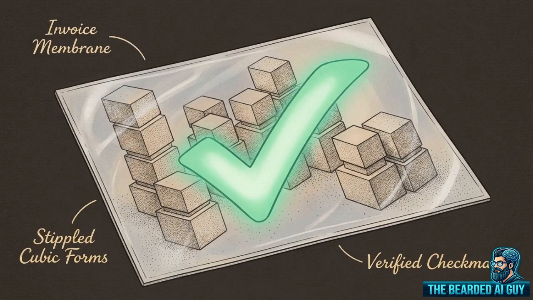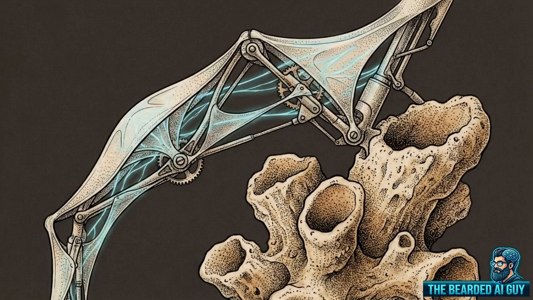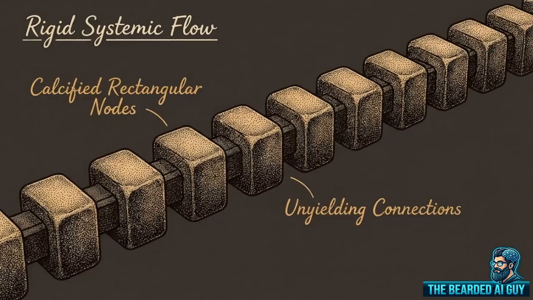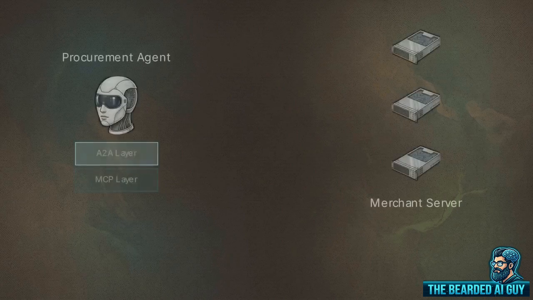The restock quote is approved, and the orchestrator must execute the financial transaction with a merchant to buy the inventory. Historically, forcing an AI through e-commerce flows meant writing scripts against legacy checkout APIs. Those monolithic APIs require a rigid sequence of data entry that predictably collapses when an agent attempts to inject variable reasoning into the checkout flow.